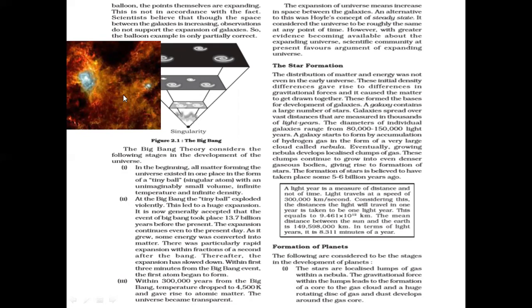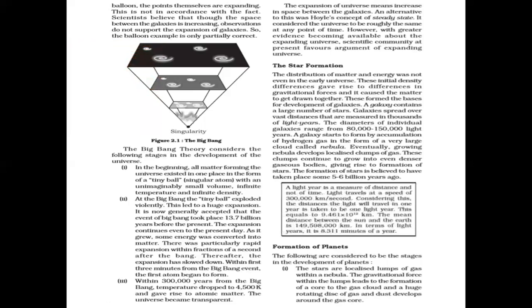A galaxy starts formed by accumulation of hydrogen and helium gases, a very large cloud, and in the middle there is a nebula. Eventually the growing nebula develops localized clumps of gases. These clumps of gases are denser gaseous bodies, giving rise to the formation of stars. The formation of stars is believed to have taken place some 5 to 6 billion years ago.